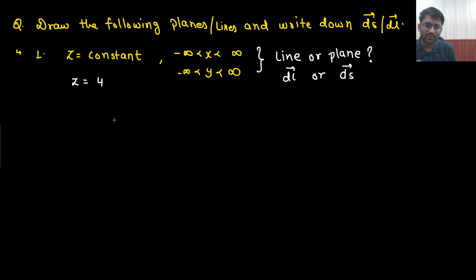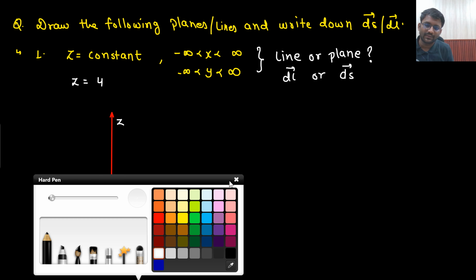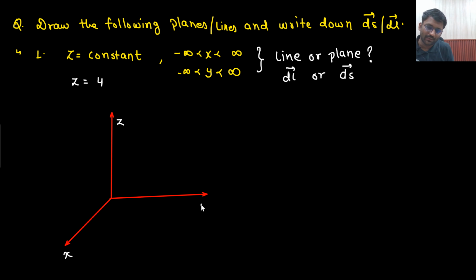Just to make the coordinate system, you make the x, y, z space. Z equals constant is given, no? So let's take this as x, this as y, and this as z. X cross y equals z. This is your x, this is your y, right?